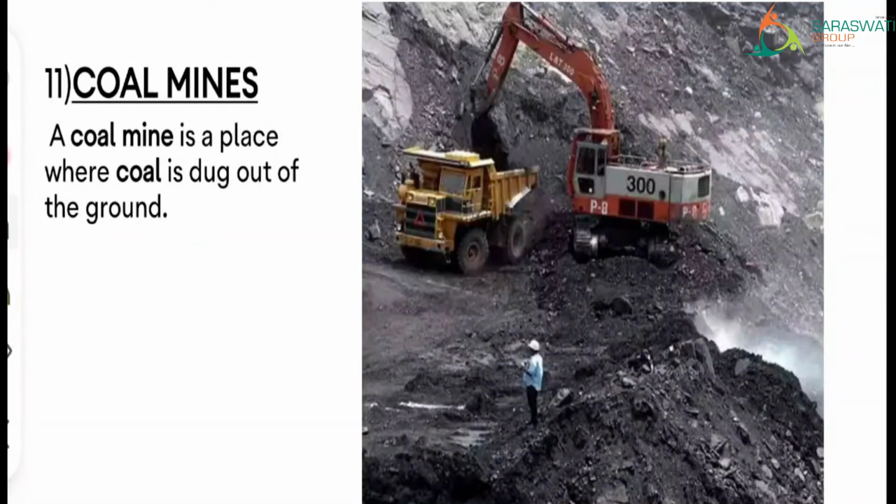Next, coal mines. A coal mine is a place where coal is dug out of the ground. It means we dig the ground and from beneath the surface you find the coal. Right? So this type of place from where you get coal from beneath the surface of the earth is called a coal mine. Clear? Next one.